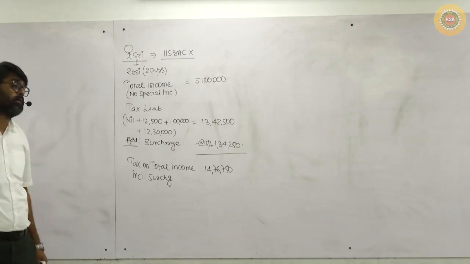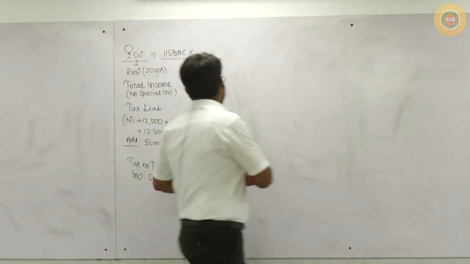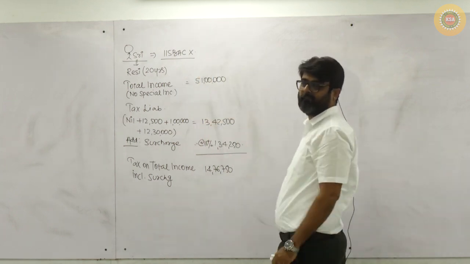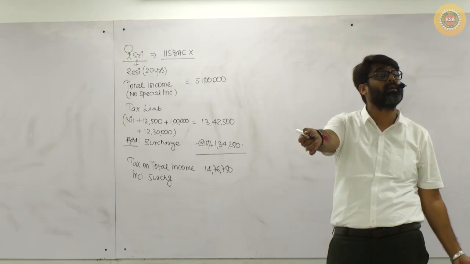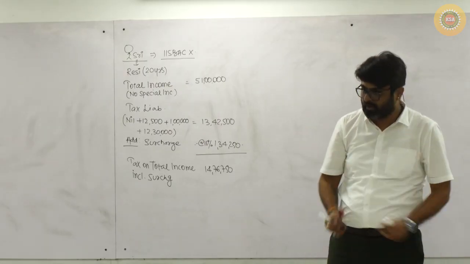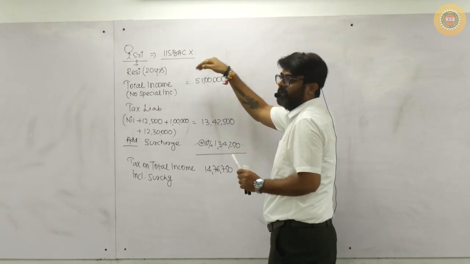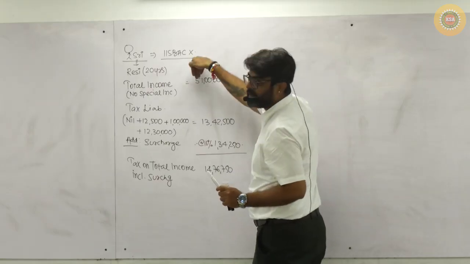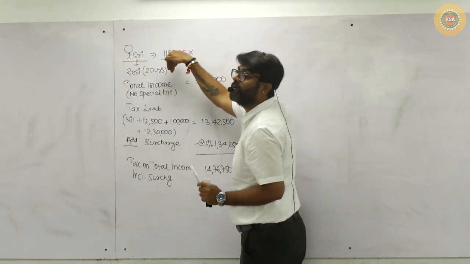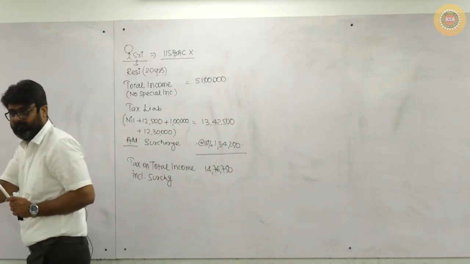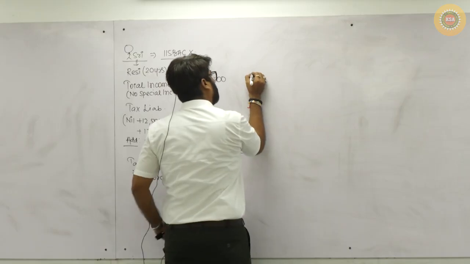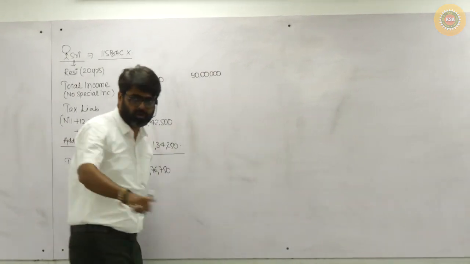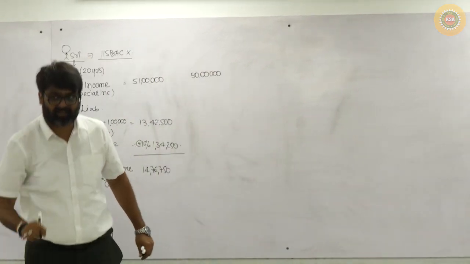Now she was thinking, but sir, I have just crossed 50 lakhs. Because up to 50 lakhs she is not liable to pay any surcharge. Yes or no? She has gone only a little over 50 lakhs, from 50 to 51. Only 1 lakh rupees has increased in the total income. So if her total income would have been 50 lakhs, she would not have paid any surcharge.